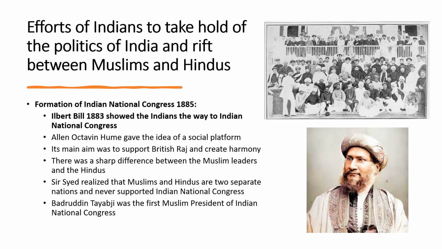Then in 1885, the Indian National Congress was formed. It was another effort of Indians to take hold of the politics of India, and it further widened the schism between Muslims and Hindus. In 1883, a very controversial bill was passed in the Imperial Legislative Council, that is the Ilbert Bill, and it increased the rift between Britishers and Indians.